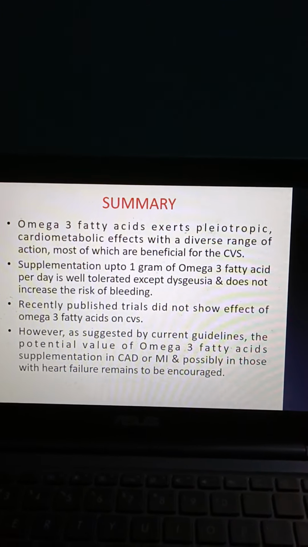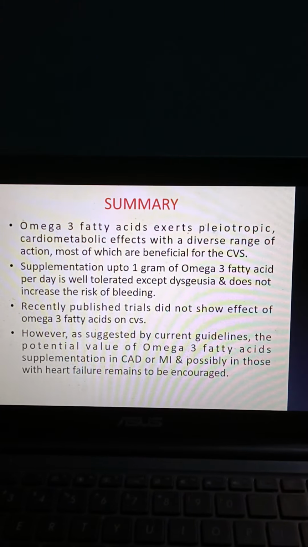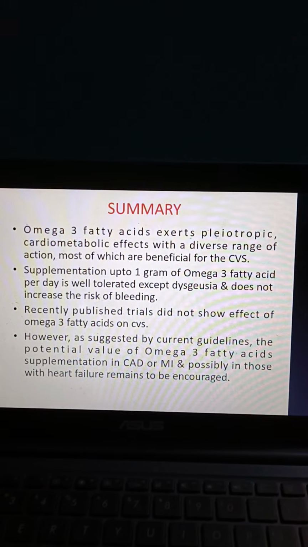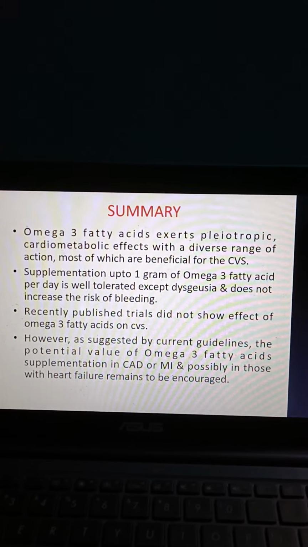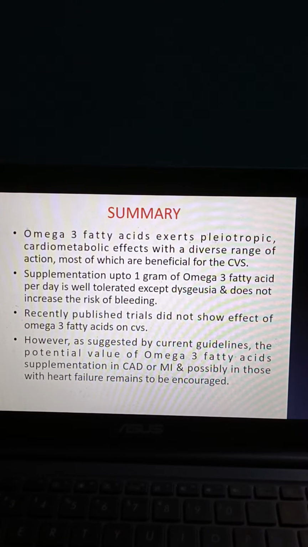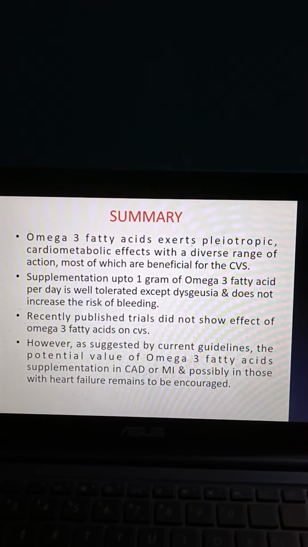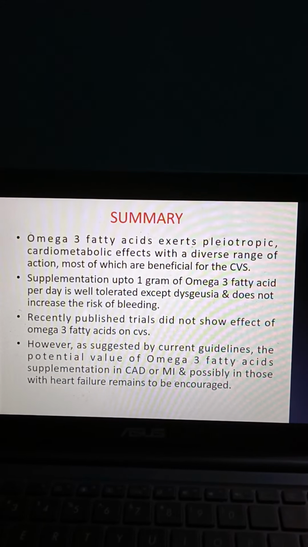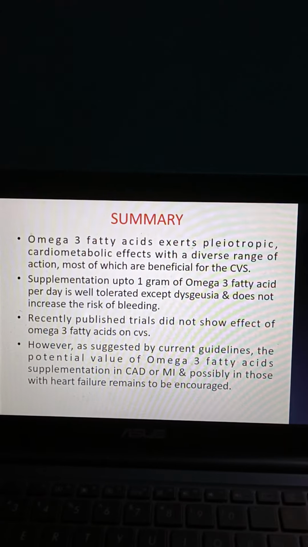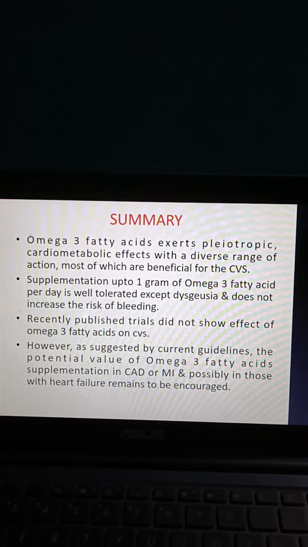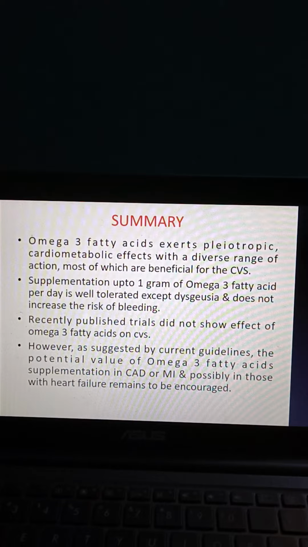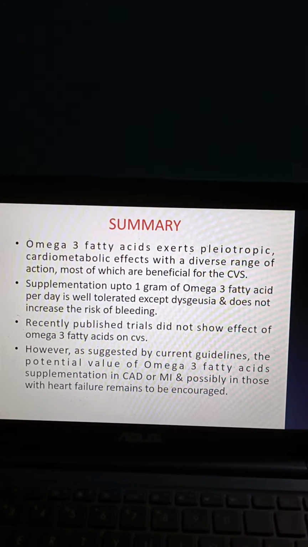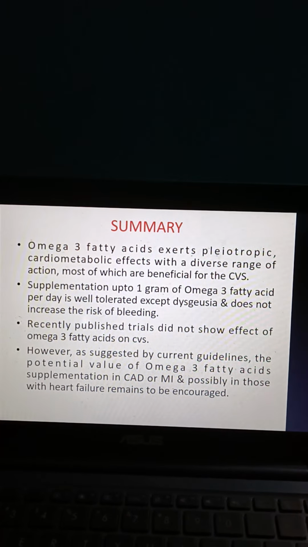Coming to summary, omega-3 fatty acids exert pleiotropic cardiometabolic effects with a diverse range of action, most of which are beneficial for the cardiovascular system. Supplementation up to 1 gram of omega-3 fatty acids per day is well tolerated except for dyschezia and does not increase the risk of bleeding. Recently published trials did not show an effect of omega-3 fatty acids on the cardiovascular system. However, as suggested by current guidelines, the potential value of omega-3 fatty acid supplementation in CAD and MI, and possibly in those with heart failure, remains to be encouraged.